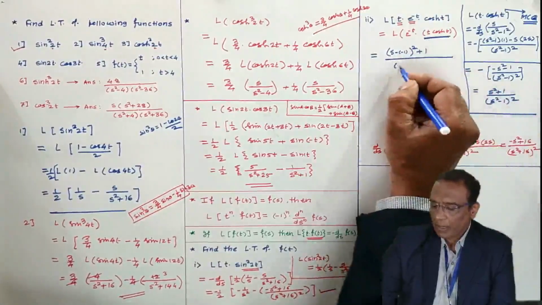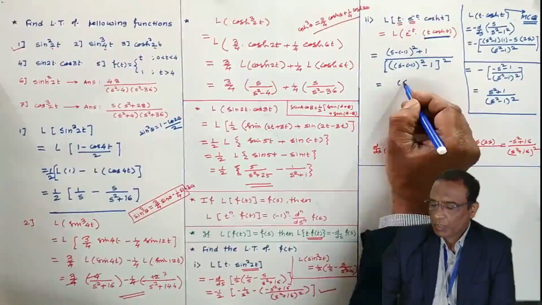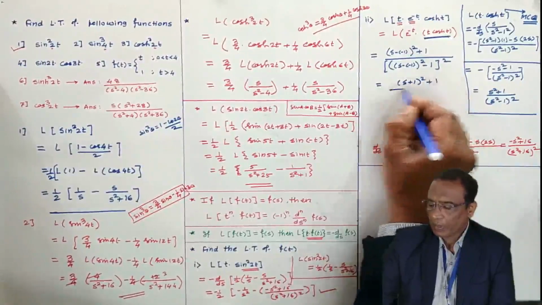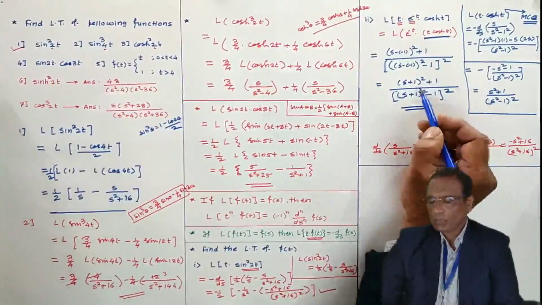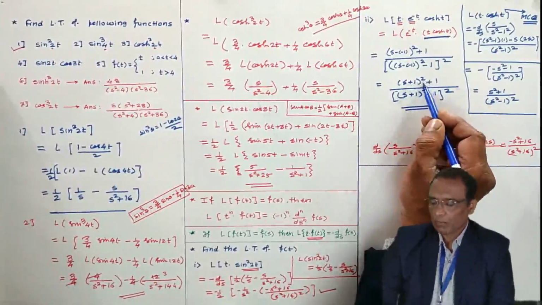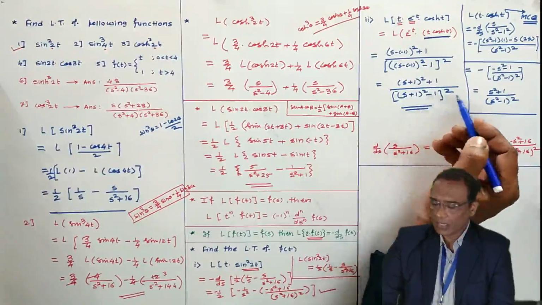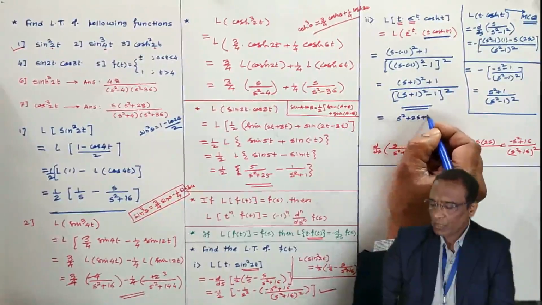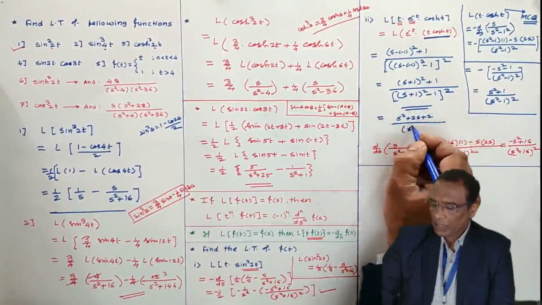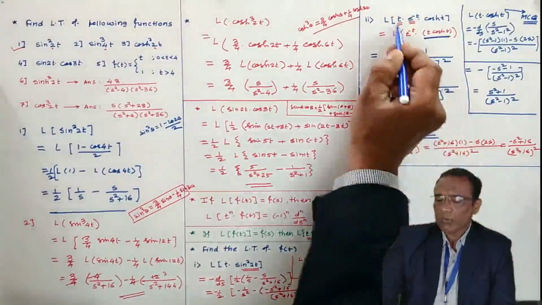Replace s by s plus 1. Now, one more step: (s plus 1) square divided by (s plus 1 square minus 1) whole square. And you can extend it for one more step, you can expand it: s square plus 2s plus 1, 1 plus 1 is 2. Here also s square plus 2s plus 1 minus 1, where 1 and minus 1 get cancelled. So this is the Laplace transform of this function.